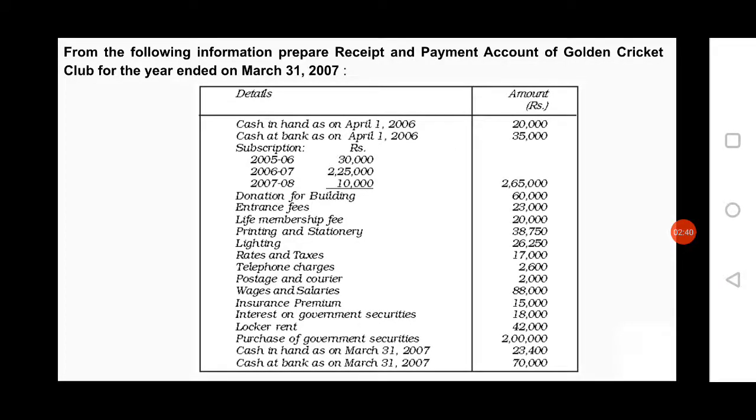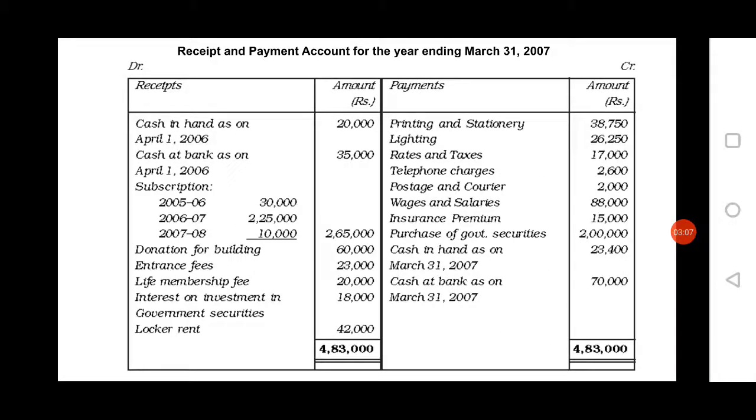Then next item given in the question is subscription. Here they have given different year subscription, that is of previous year. Here current year is 2006-07, that is 2,25,000. Next year 2007-08. Total subscription received is 2,65,000. Subscription received is income to the organization. Therefore, where you have to record? Receipt side. It is income, means organization is receiving. Therefore, you have to record receipt side of the receipt and payment account.